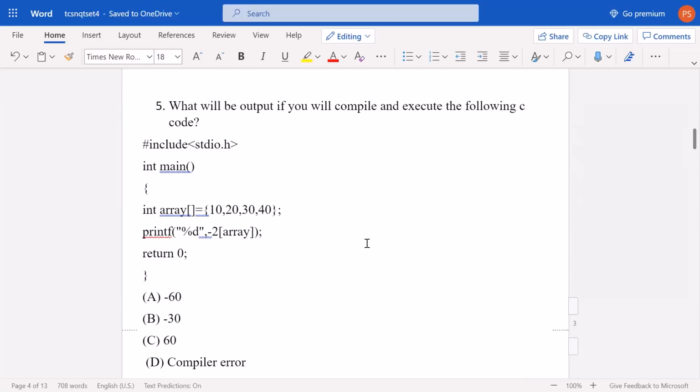I'm rushing a bit because there are only a few days left, so that you can do as many questions as possible in the little time we have. What will be the output if we compile and execute this? We have taken an array with 4 elements inside: 10, 20, 30, 40. Now what is happening here is minus 2[arr]. This seems very different, so how do we do this? What I would like to tell you is that if somewhere it is written as 2[arr], then how it is actually passed is in this form.